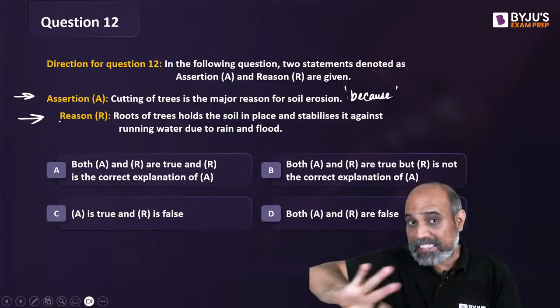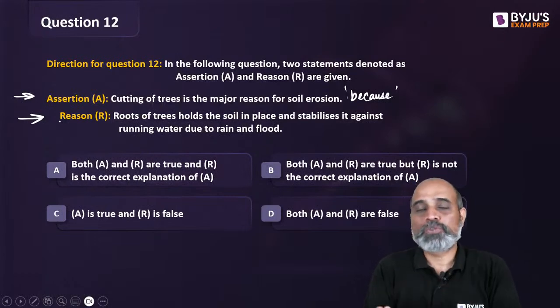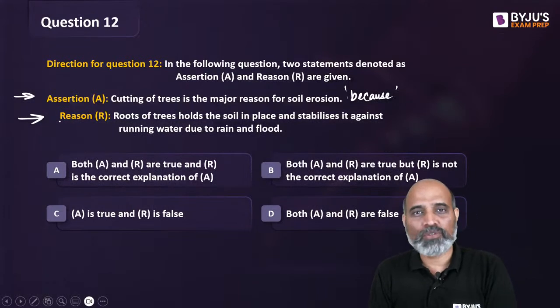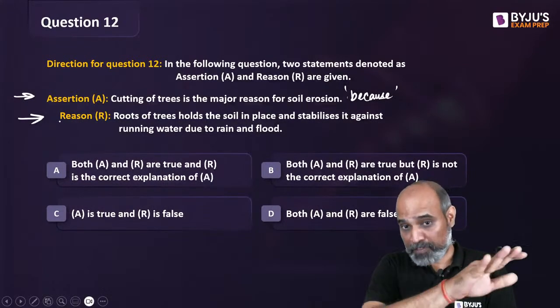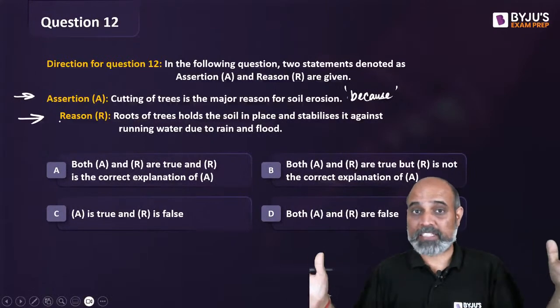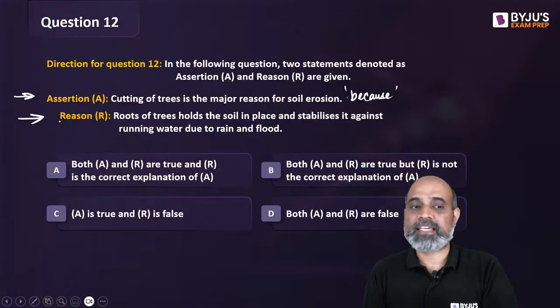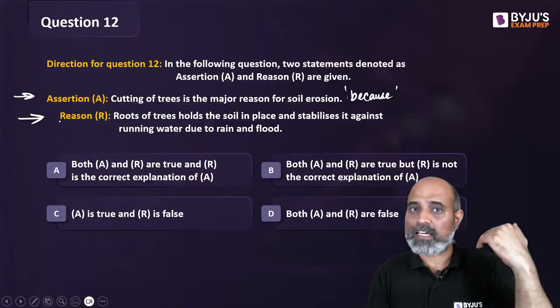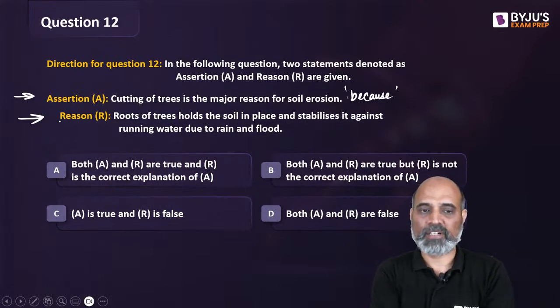If it makes sense, fact-wise, आपके moods के ऊपर नहीं है. आपको feel आ रहा है कि सही होगा तो सही मानेंगे. It's not about that. Fact-based. If this entire two statements club together with a because between them, then we say that the reasoning is a correct assertion. It's a correct explanation.